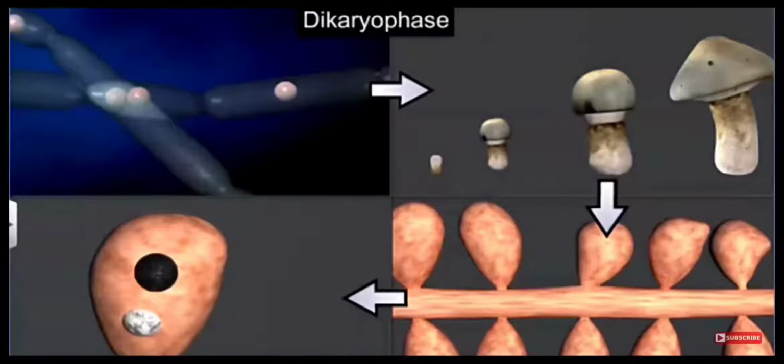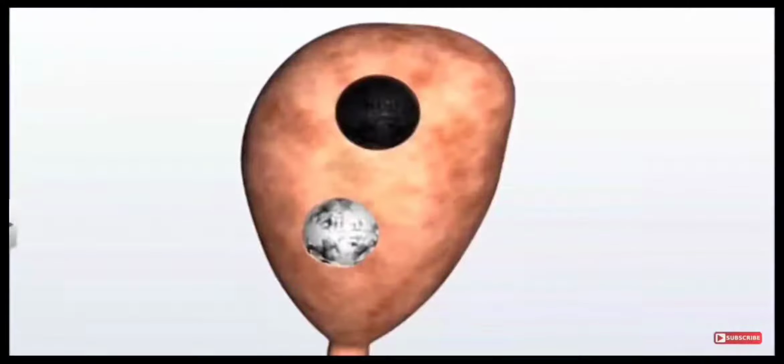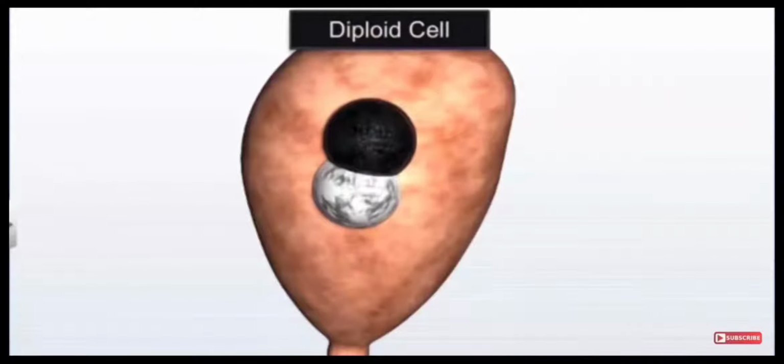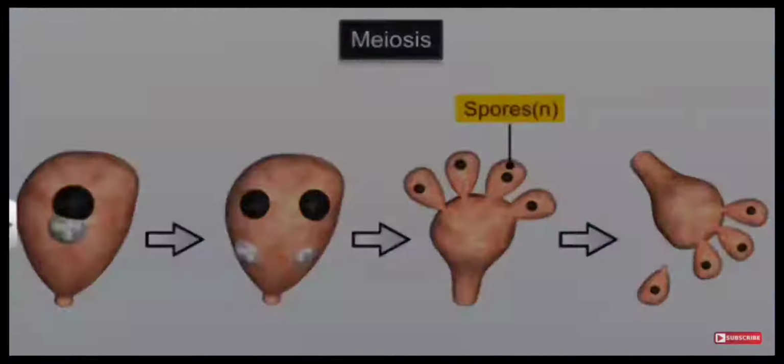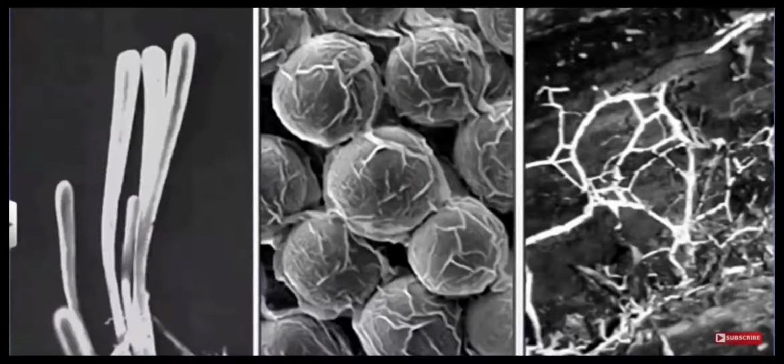Later on the dikaryophase results into fusion and results into the zygote. After the zygote formation, there is a reduction division called meiosis. So meiosis results in the formation of haploid spores.